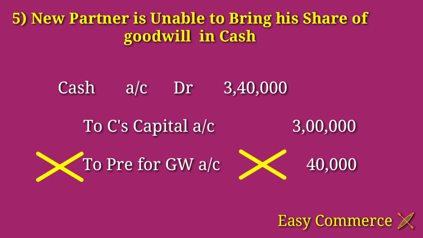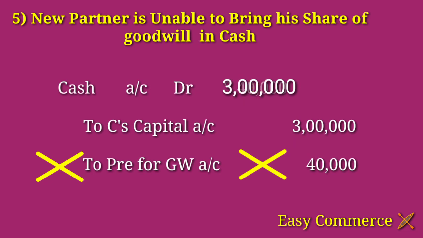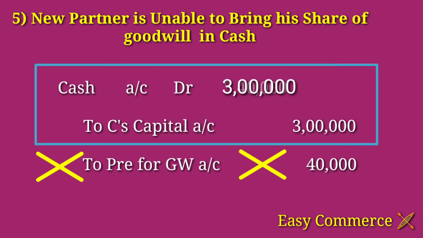But if he is not bringing his share of goodwill, this entry will not be here. And we can get only the cash 3 lakh, the capital only. So this journal entry will not be there. We will write only the journal entry related to the capital. That means cash account debtor 3 lakh to capital account 3 lakh. Right? But we know premium for goodwill is the compensation for the loss of future profit.